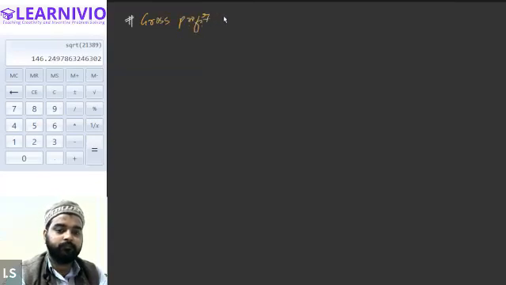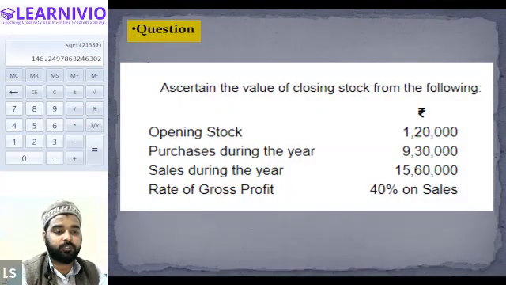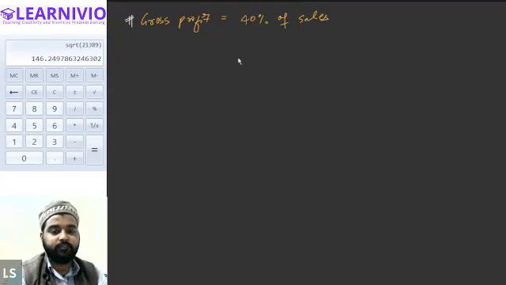So let's start with the gross profit. How much is the gross profit given in the question? Gross profit is 40% on sale. And what is the value of sales given in the question, Halima? The value of sales is 15,60,000, right? So can you do 40% of the 15,60,000 and tell me the value of gross profit, Halima?